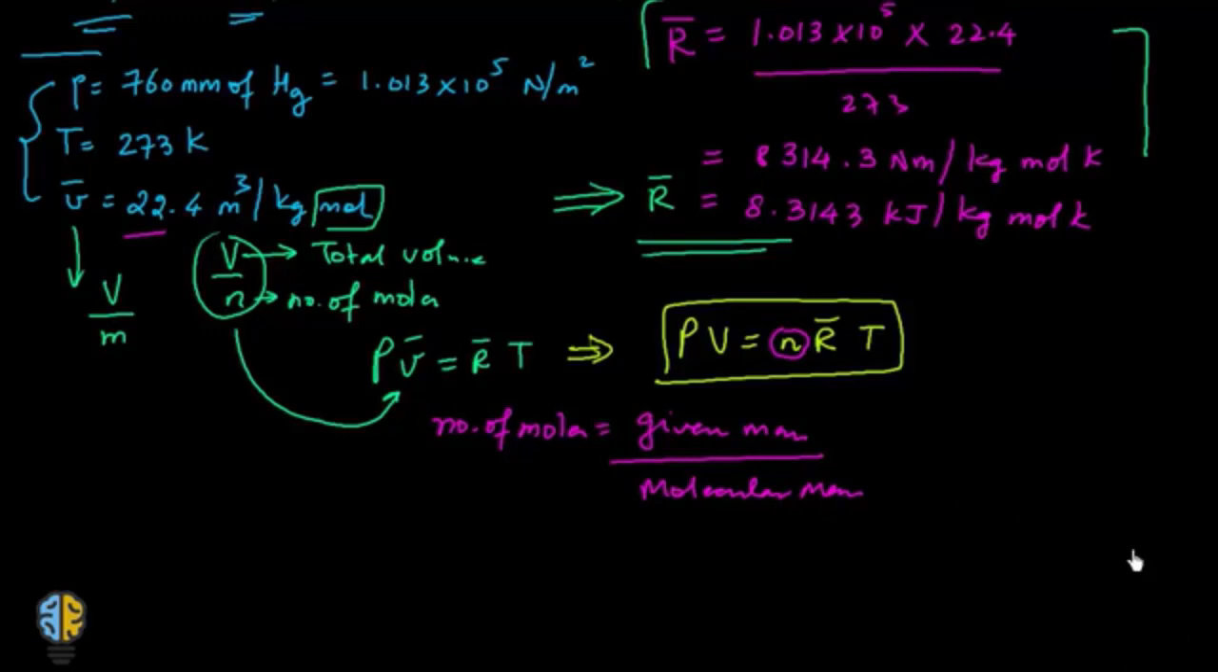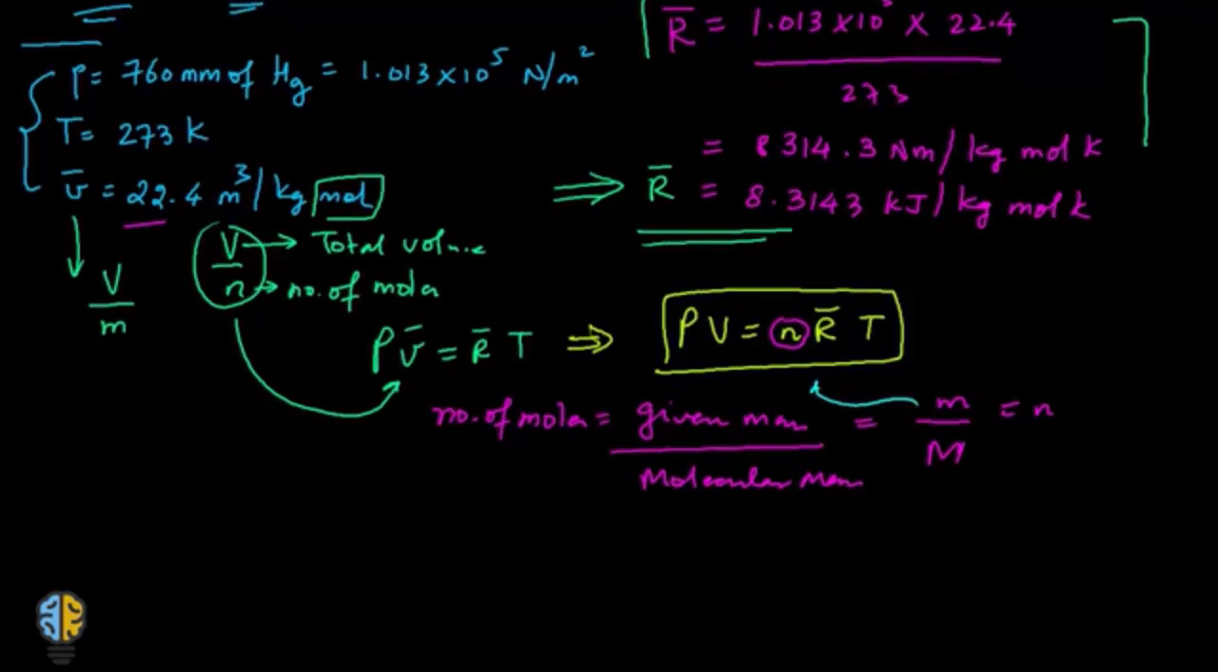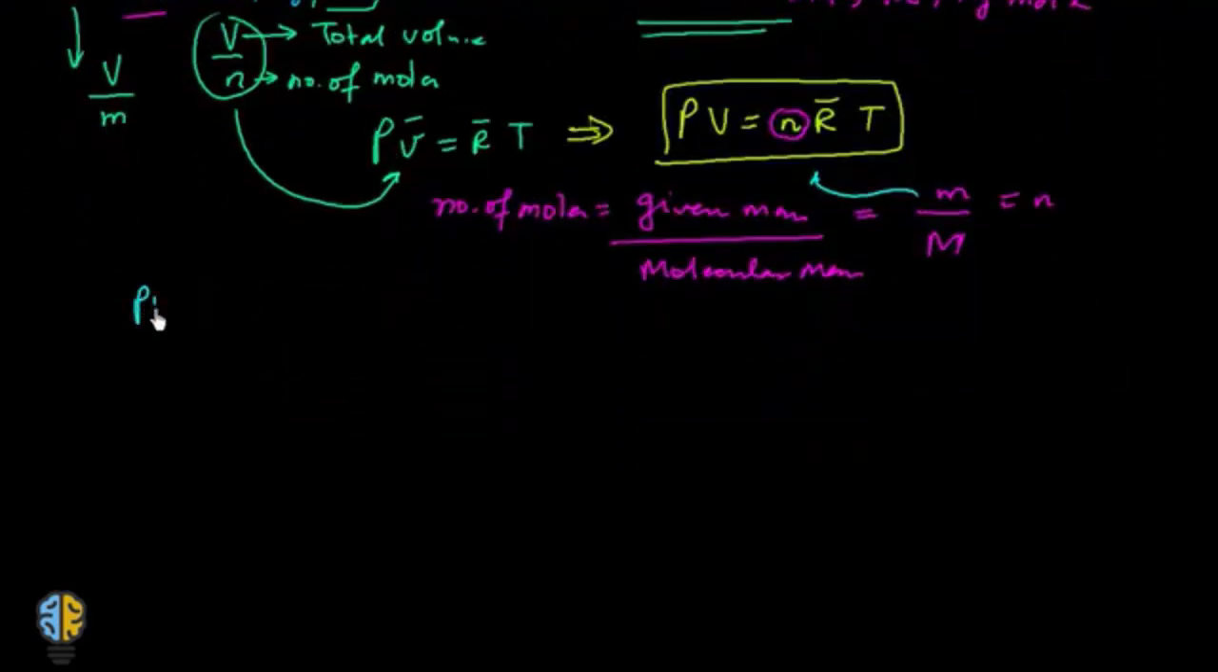Alright, now let's say the given mass is small m and molecular mass is capital M. So we have a value for N. Let's put this value back into this equation and see what we get. So now we get P into V is equal to small m upon capital M into R bar into T. Now let's combine these two values, that is universal gas constant divided by the molecular mass.